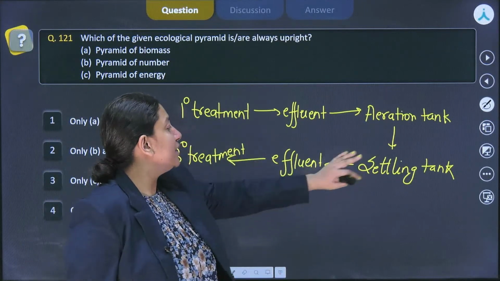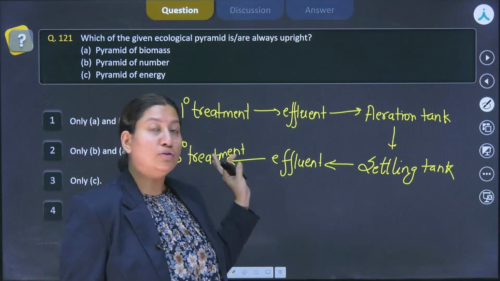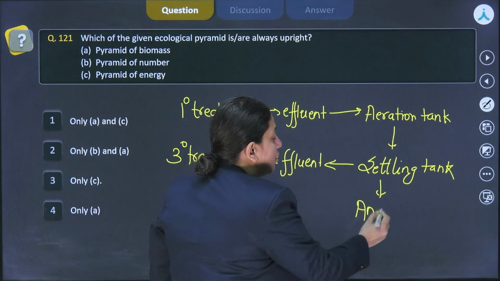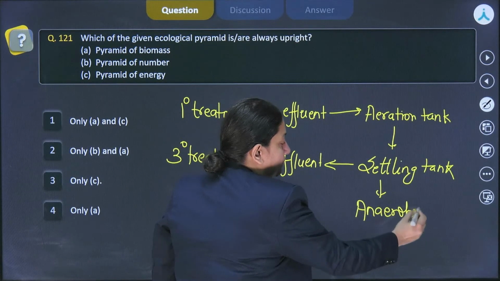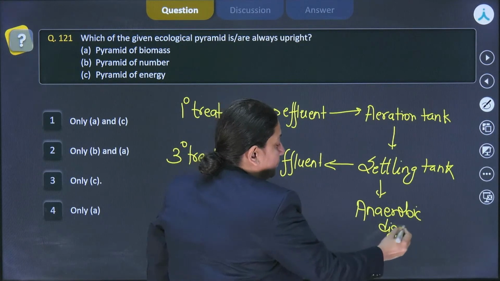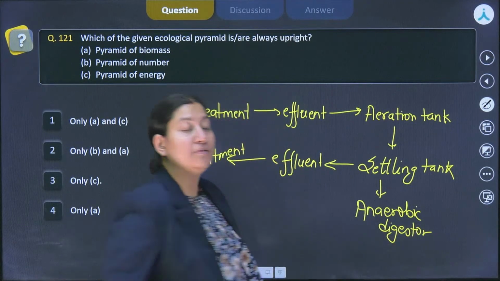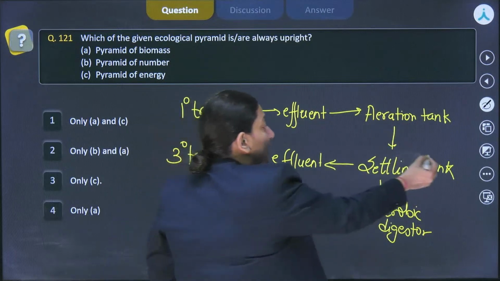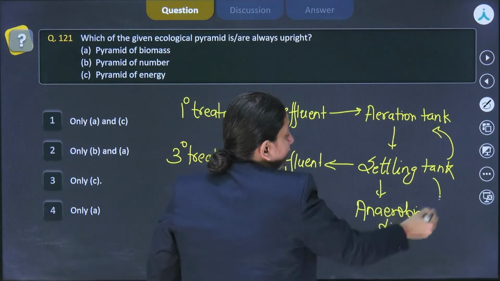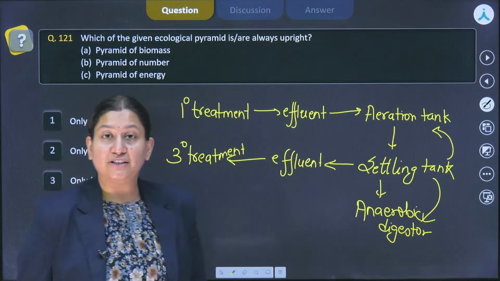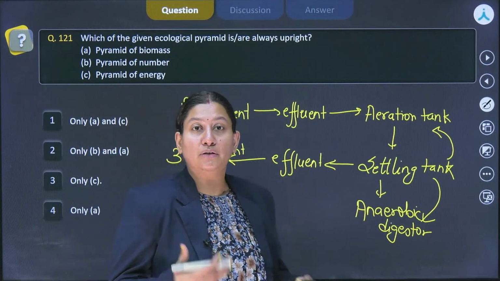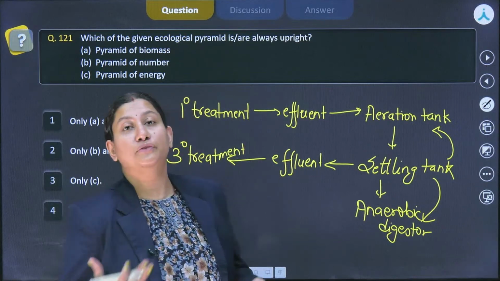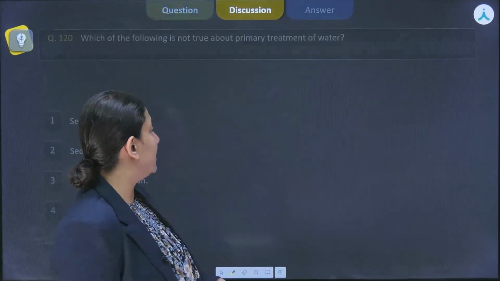But anyhow, if this goes for tertiary treatment after the settling tank, it will go to the anaerobic digester. From here, some of the sediment will go back to the aeration tank, and the majority of it will go to the anaerobic digester so that those materials can be digested well and produce biogas or fertilizers for other purposes.